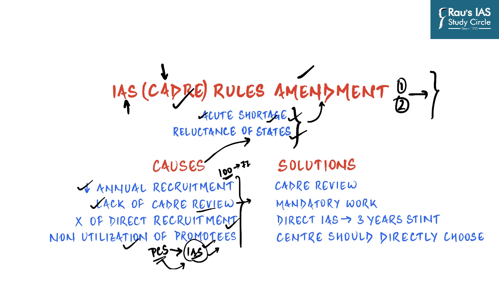And so, according to the author, these four things should be immediately done. The first thing is cadre review. Proper cadre review in all states will release a lot of IAS officers from non-strategic posts.